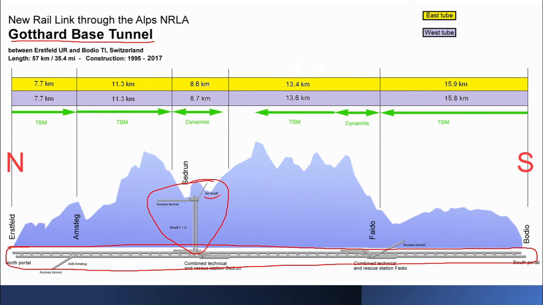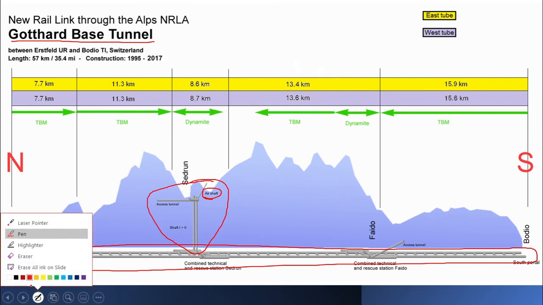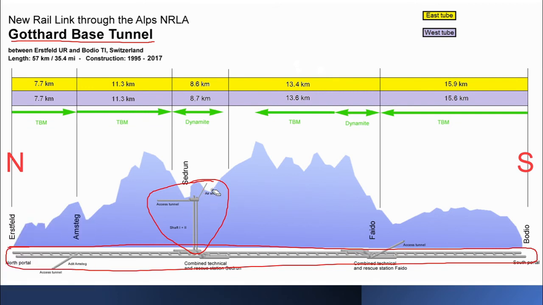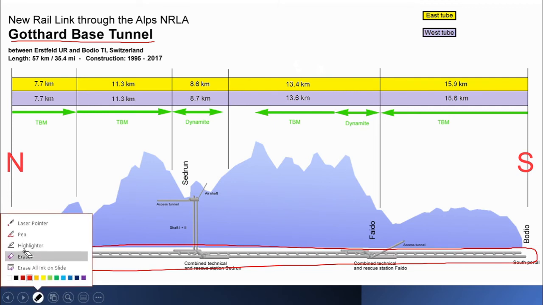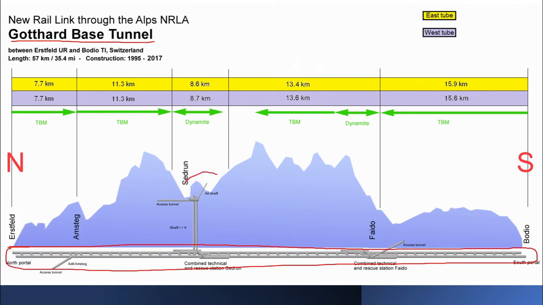And if you observe closely, one of the shafts is known as the air shaft. If you just focus on this part, one of the shafts has an opening which is over the hills or mountains through which the Gotthard base tunnel passes.